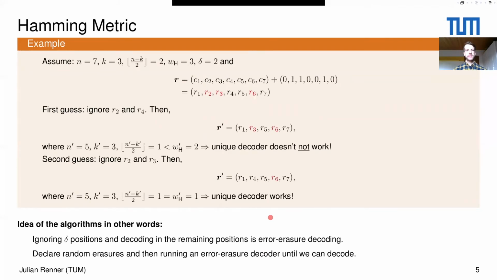Now let's summarize our algorithm quickly again. The idea was that we want to ignore delta positions and decode in the remaining positions. Since we don't have any information, we just randomly guess, and if we guess enough erasures, our decoder works, and we do this over and over again until it's the case.